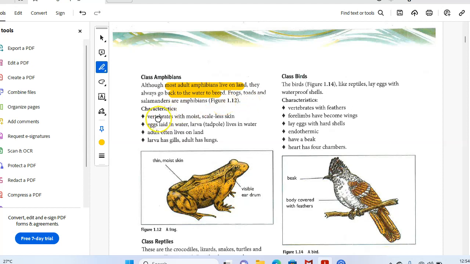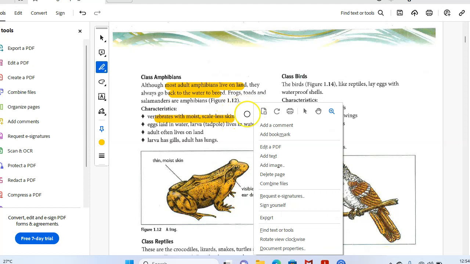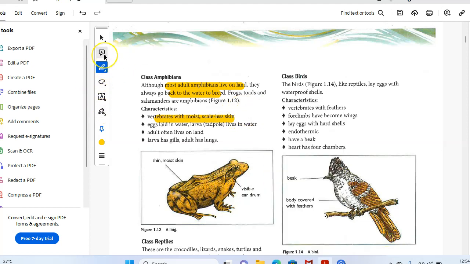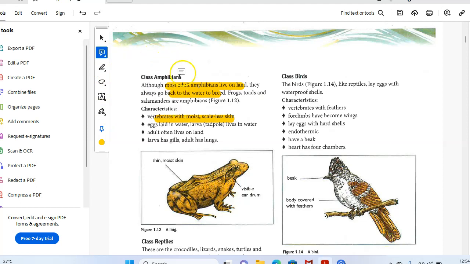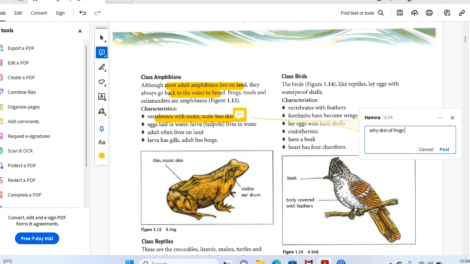Characters: they are vertebrates with moist, scaleless skin. Why moist? The question arises here. Why is the skin of a frog moist?